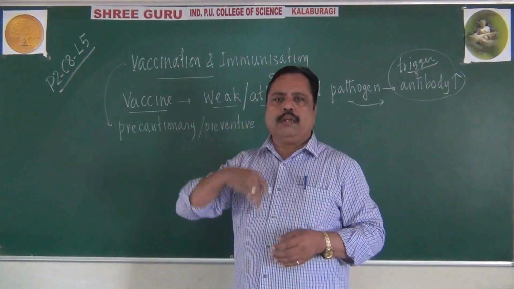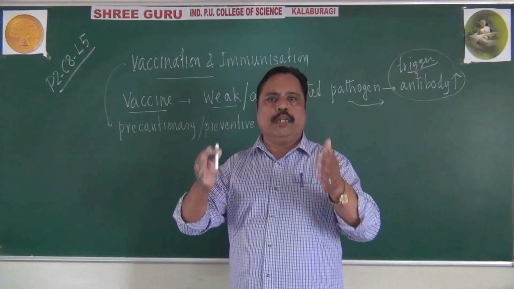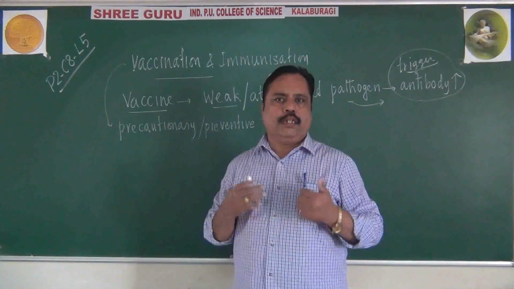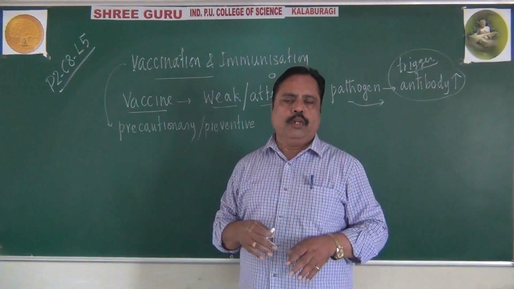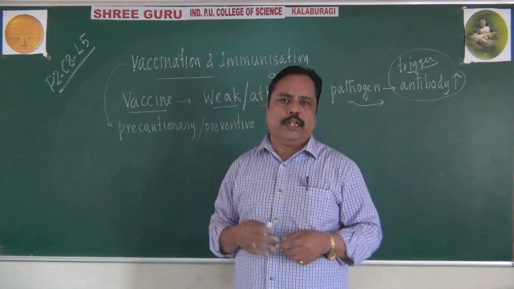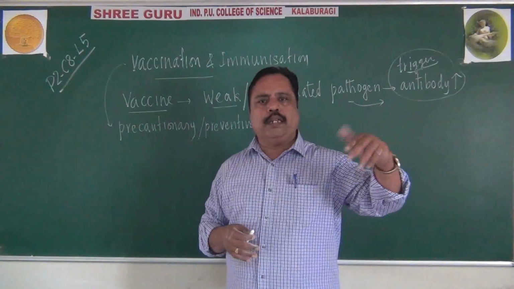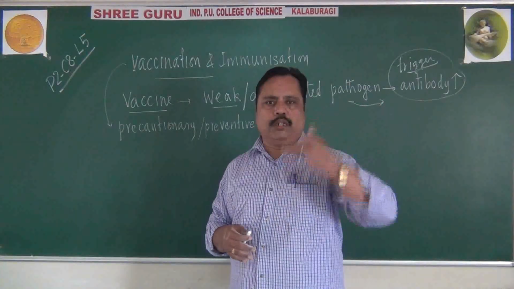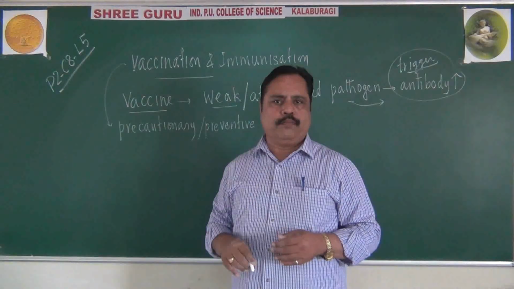When that weak virus is sent into our body, our immune system will think that the real virus has entered our body. It may cause disease, it will believe. So it will start producing antibody, get that antibody ready. Because of this, when a secondary infection happens, imagine a 3-year-old boy is given the polio vaccine.